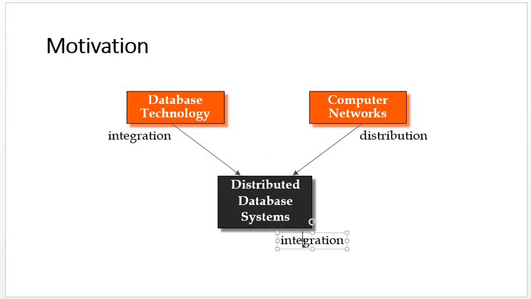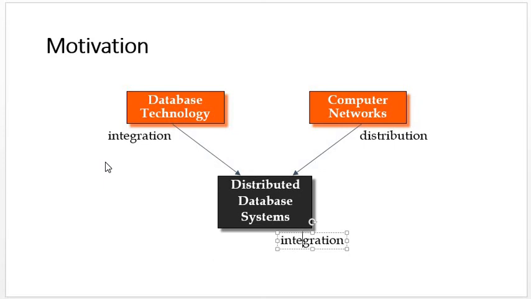So in a distributed database system, different sites or different application databases are logically connected with the help of a computer network. It's the basic idea of a distributed database system, in which different databases are connected with a computer network.